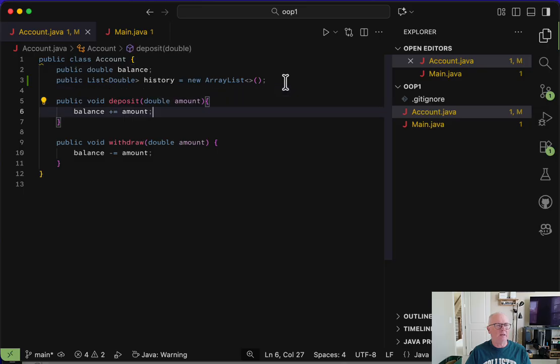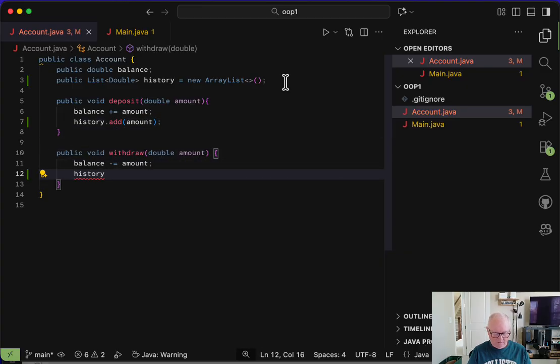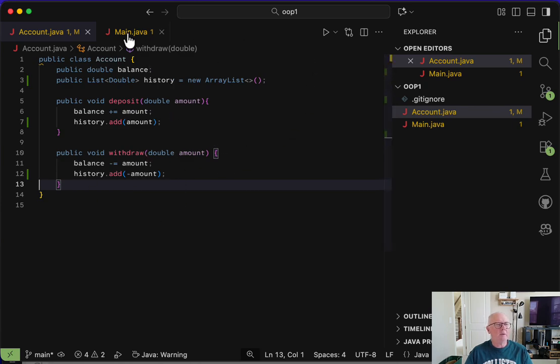And now I'm going to go down here. So now whenever I add money, whenever I call deposit, I'm going to add that amount. And whenever I take away money, now I'm going to do something a bit different. I'm going to actually change the sign of the withdrawal, just because when you look at the list of amounts, I want to know that this is a withdrawal. All right, so far we've done everything. Now we've added history. So let's try to run main and see what happens.